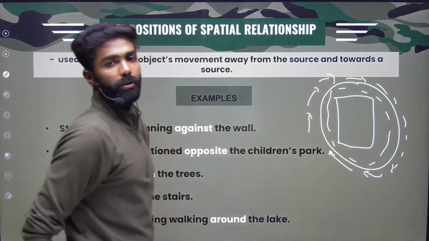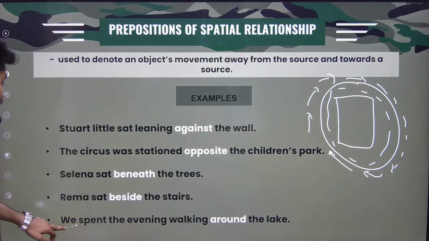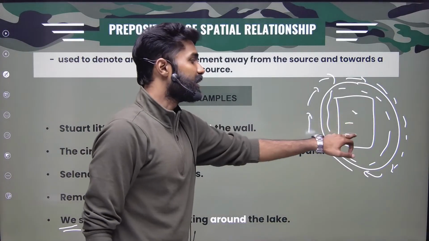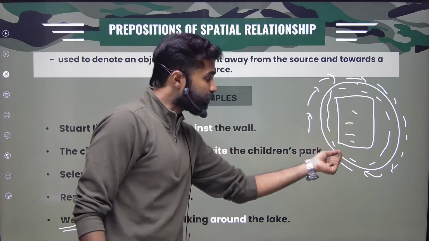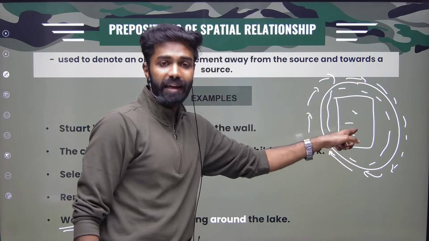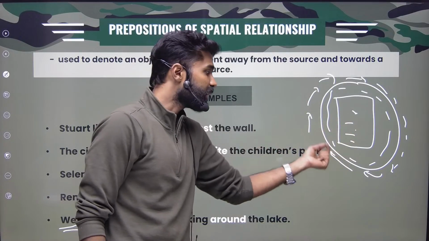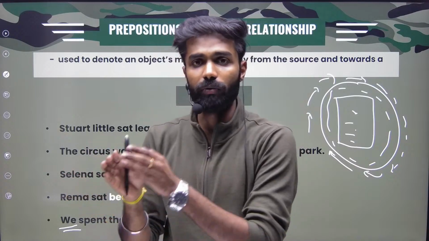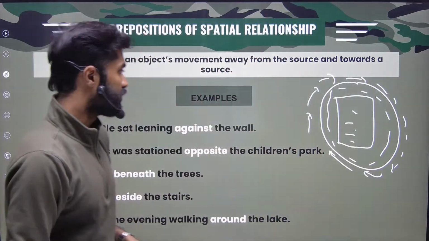I'm able to identify their location or position by bringing the lake in. Where were they? They were walking around the lake. With the lake as a source, I'm able to identify the original source's location. So in order to denote the location or position of an original source, I'm bringing in a new source. This is called spatial relationship. That's it, right?